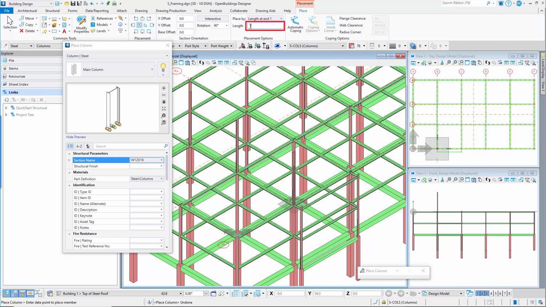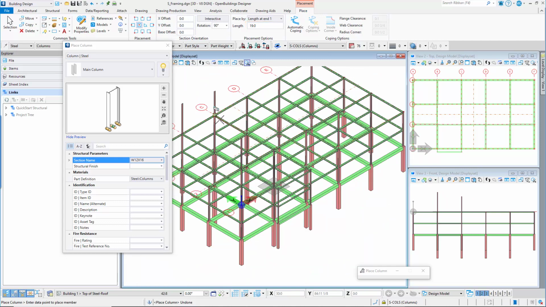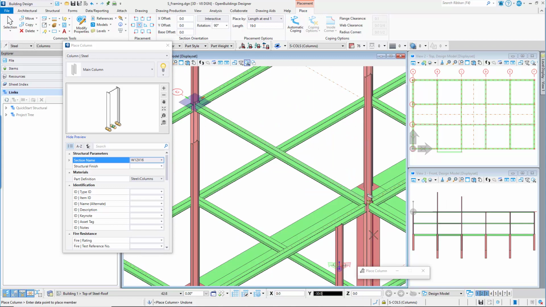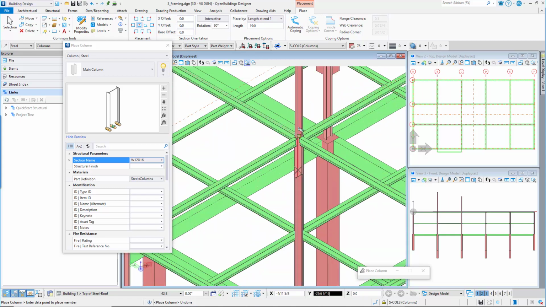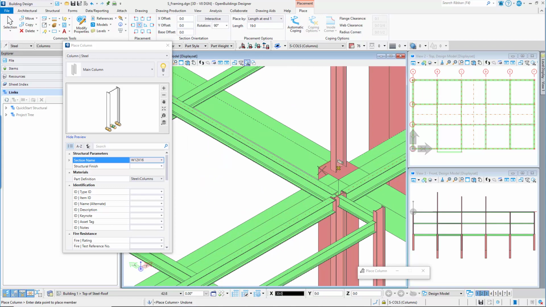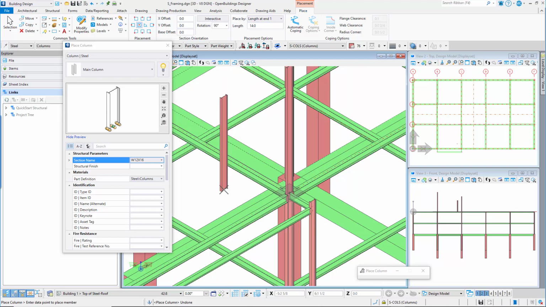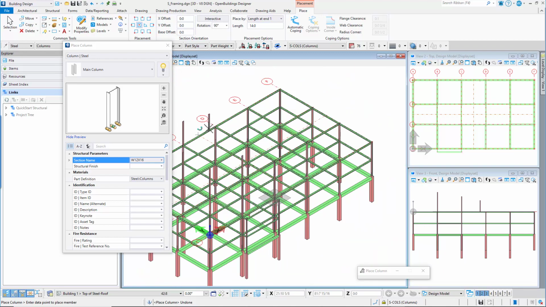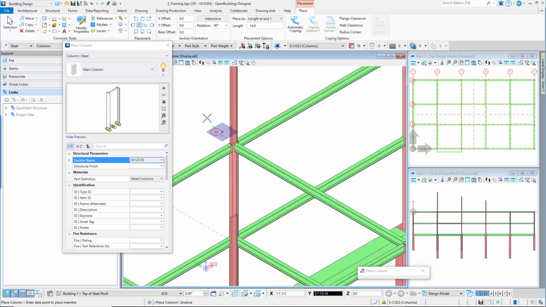Now change the length of the column to 19 feet or 5787.5 millimeters and place columns along column line C. Then change the length to 14 feet or 4287.5 millimeters and place the columns along column line D.